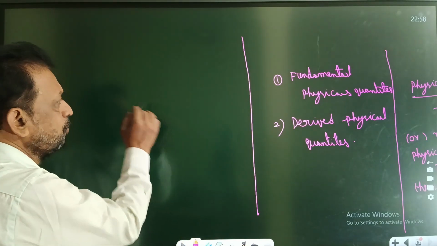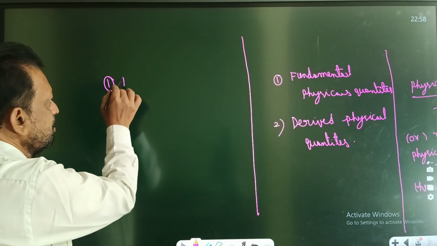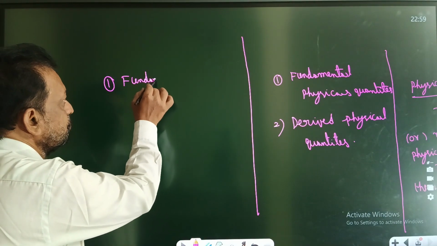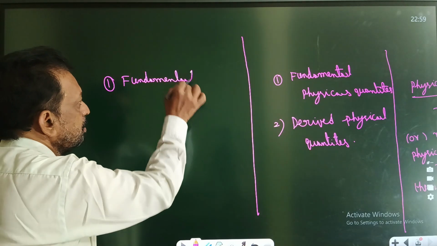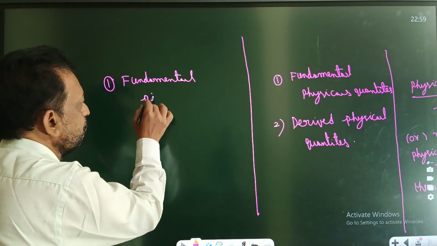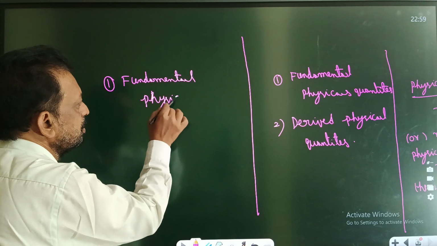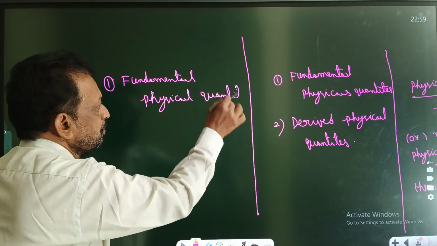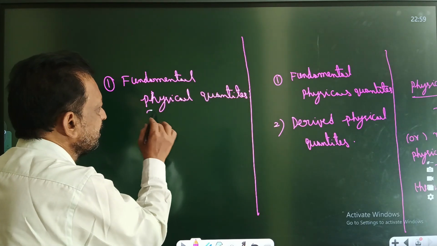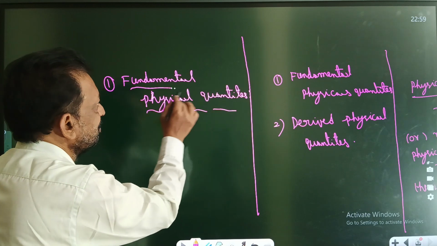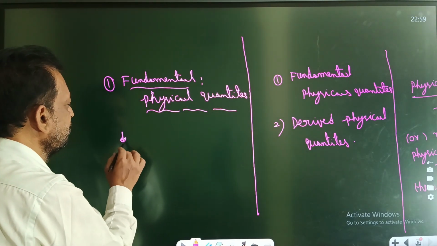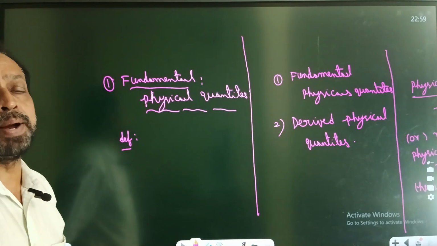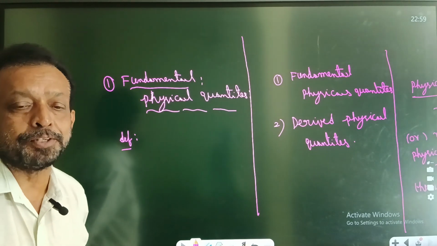Now first one, fundamental physical quantities. But we are seeing it daily and we don't know what it is. That is a big issue. That's why physics is easy. So what is the definition of this one? The physical quantities which are independent are called fundamental physical quantities.